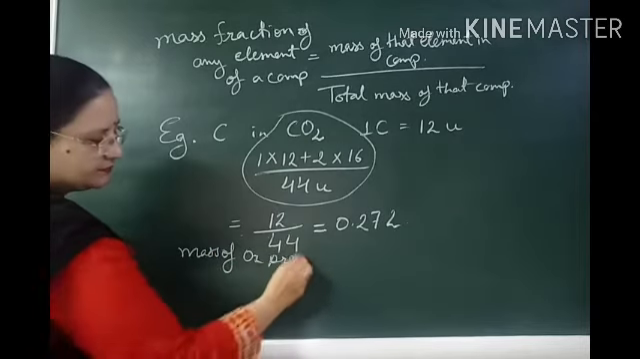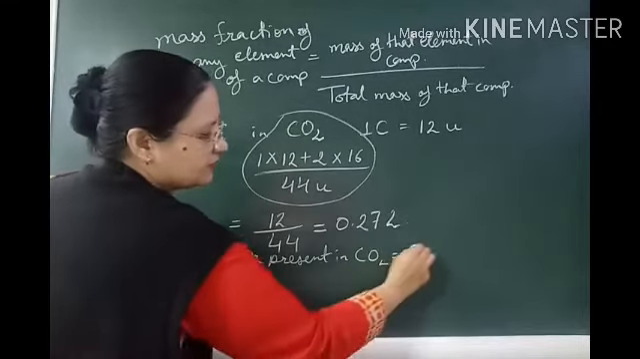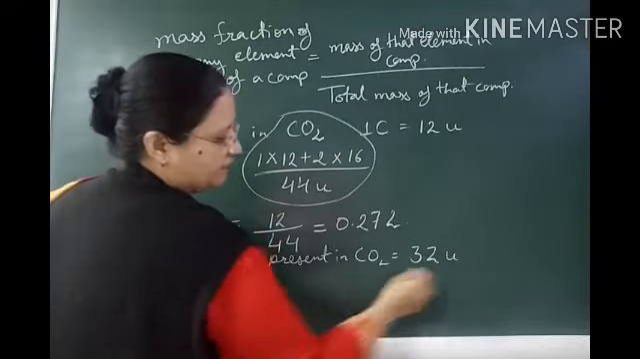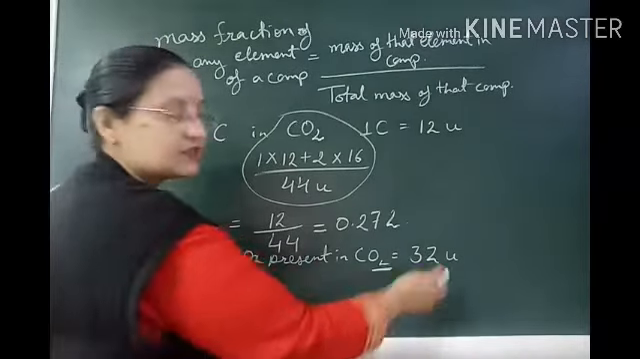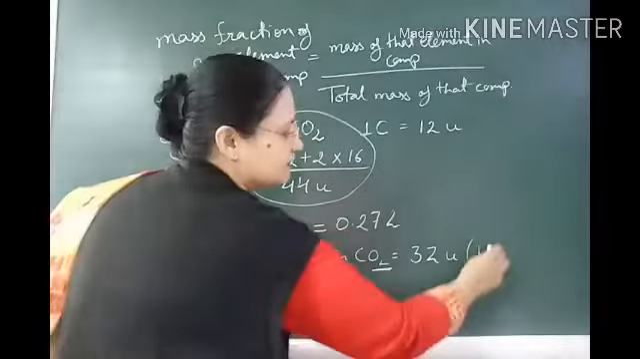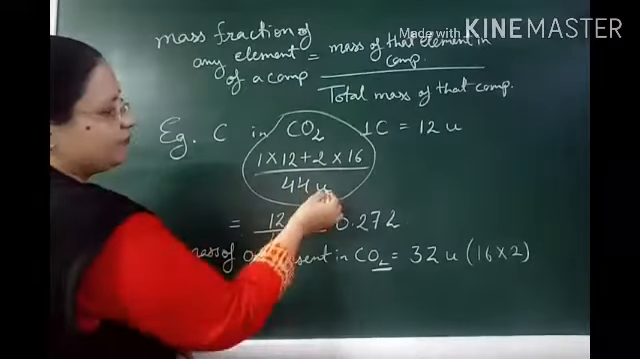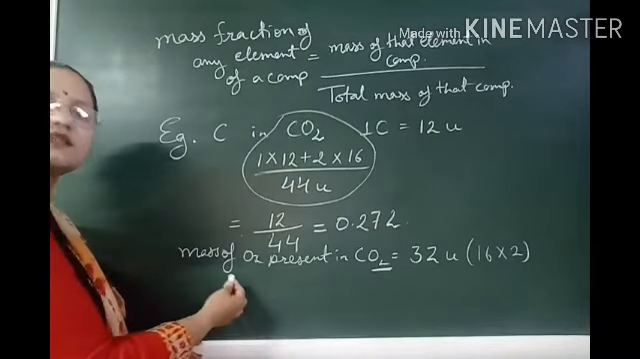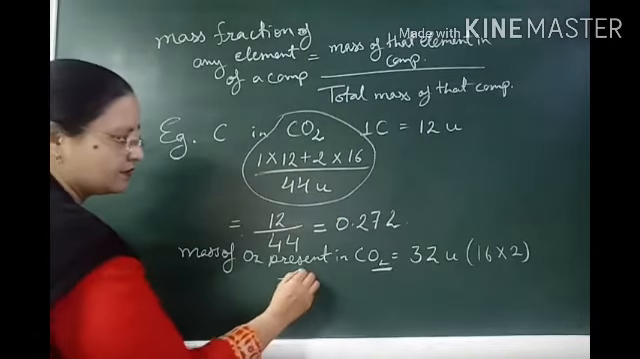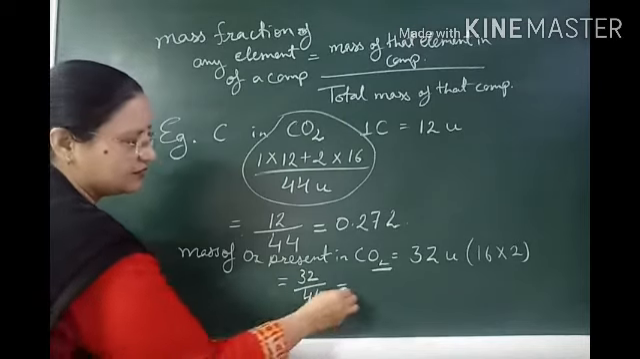Now, the mass fraction of oxygen in CO2. The mass of oxygen present in CO2 is 32 unified mass as 2 atoms of oxygen are there. So it is 16 into 2. The total mass is the same, 44. So the mass fraction of oxygen in CO2 is 32 divided by 44 and it is equal to